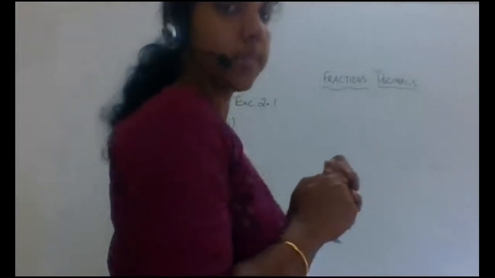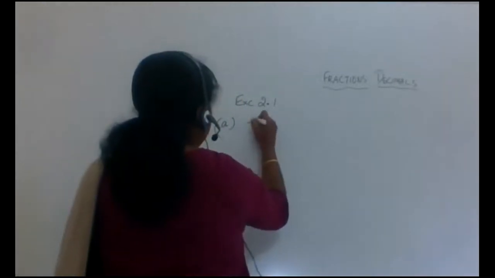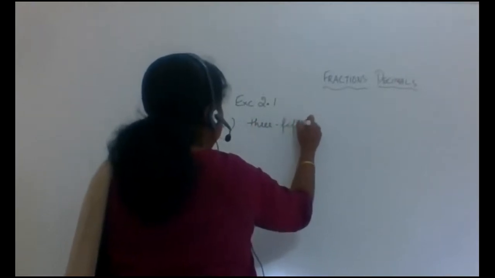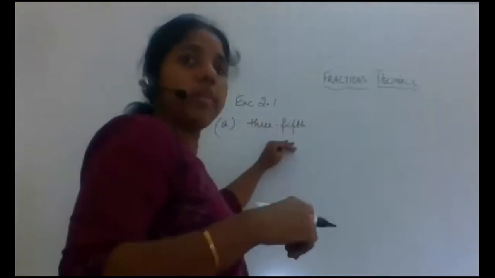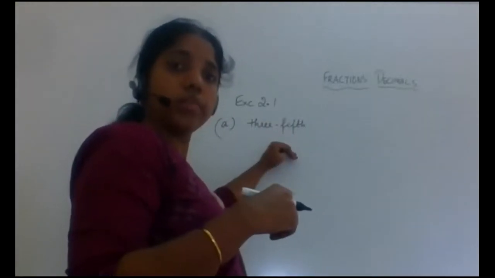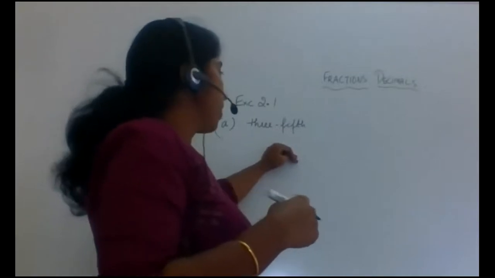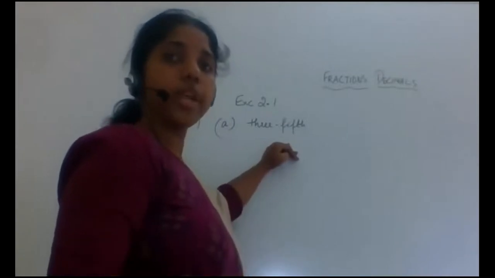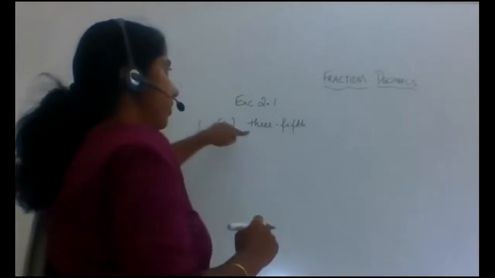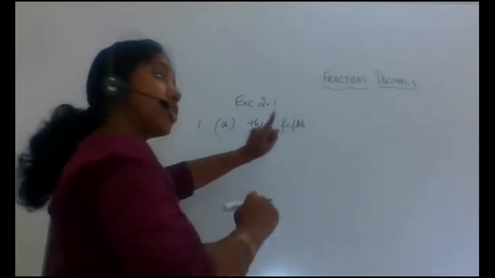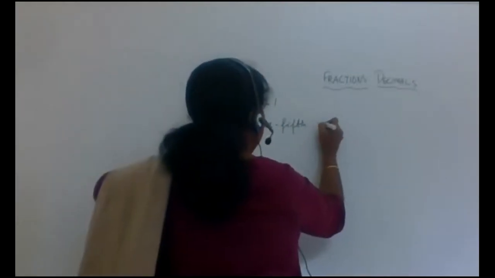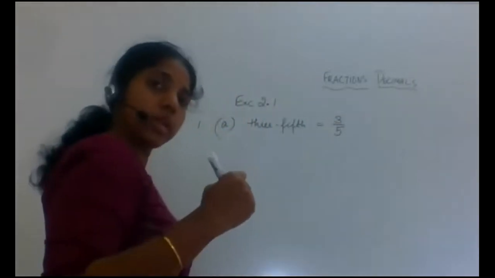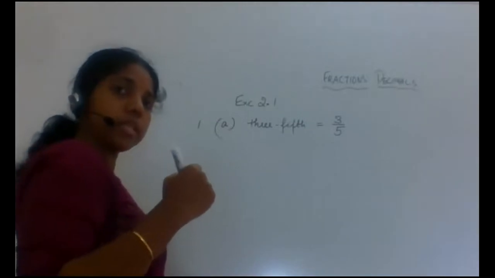So 3/5 is given. This is the name given, 3/5. And what you have to do is write it in the fractional form. So 3/5 means 3/5. So the fractional form of this number will be what? 3/5. That is 3 by 12. Here, the fractional form of this number is 3 by 12.